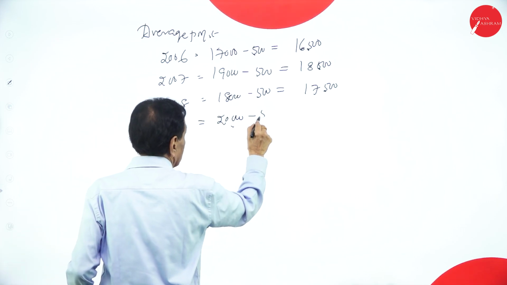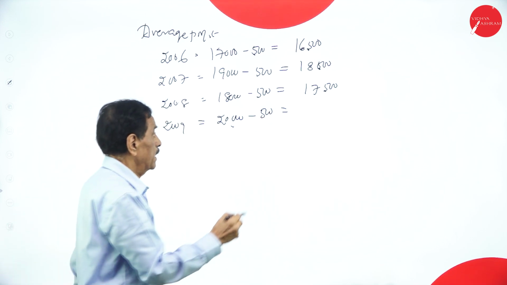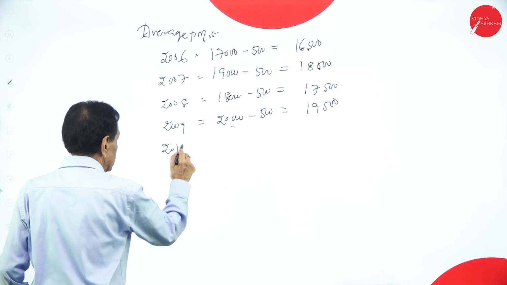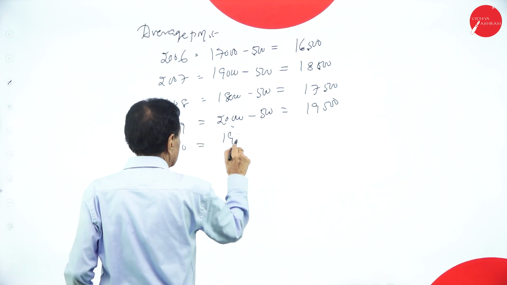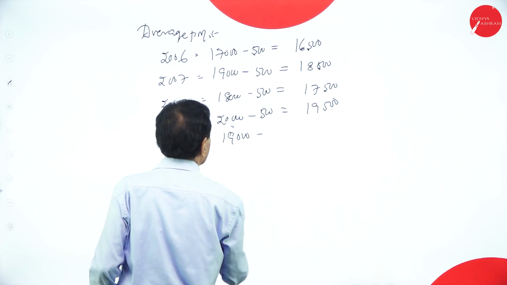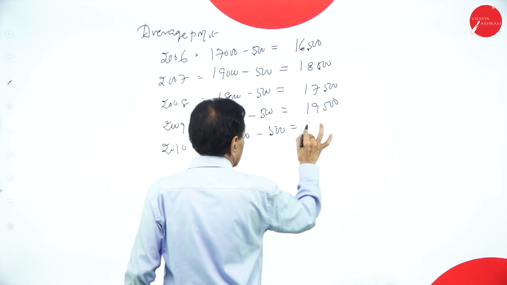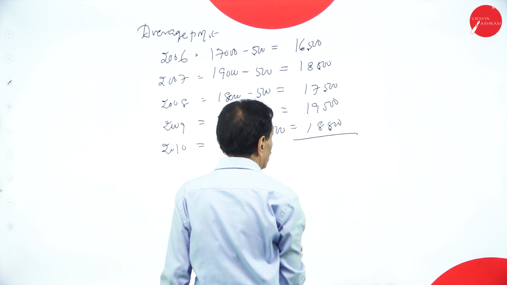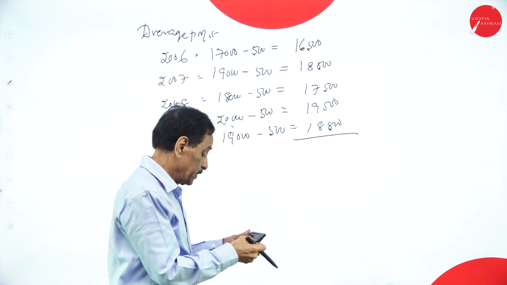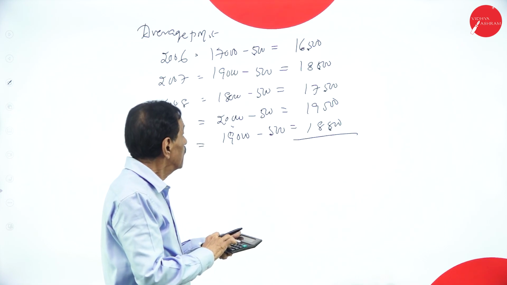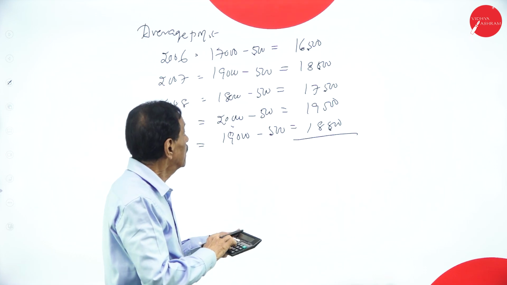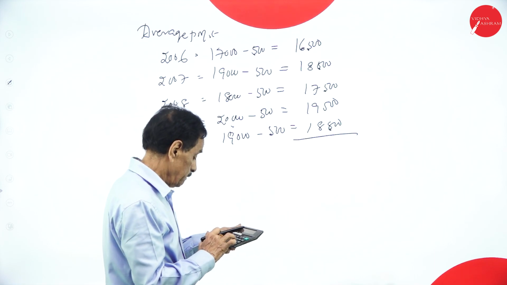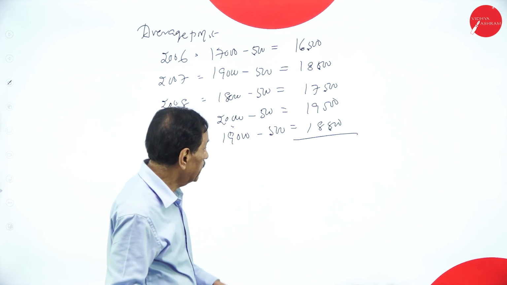2010: 19,000 minus 500, 18,500. Add: 16,500 plus 18,500 plus 17,500 plus 19,500 plus 18,500, 90,500.